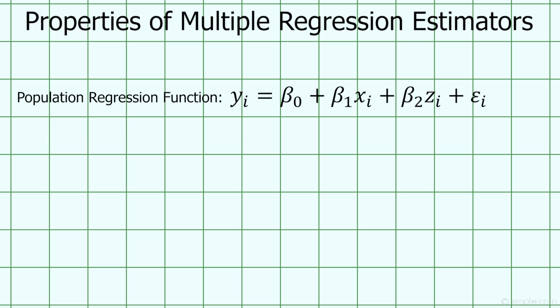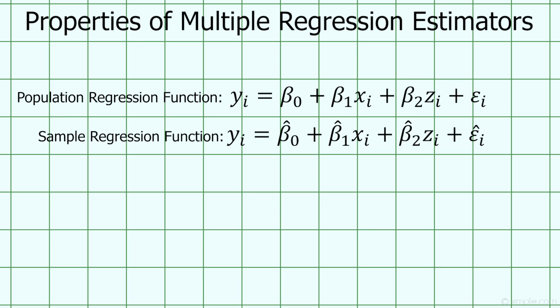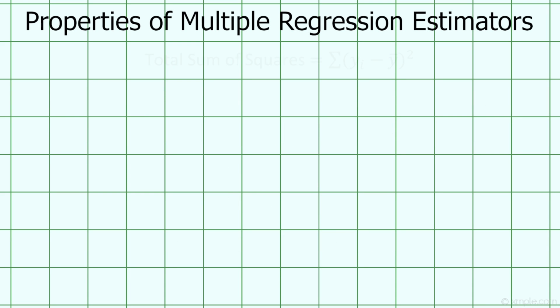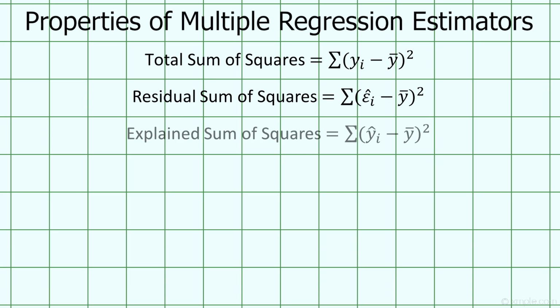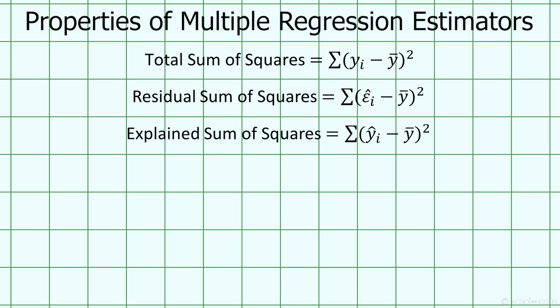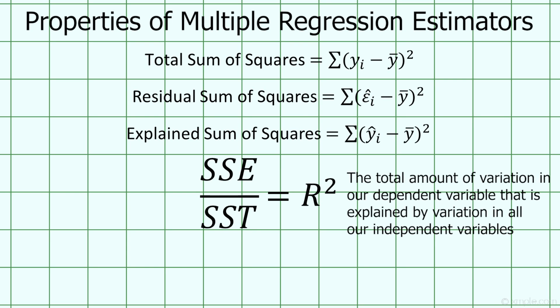Just like with bivariate regression, we can also show that the sample multiple regression slope is an unbiased estimator of the population multiple regression slope under the zero conditional mean assumption. The total, residual, and explained sum of squares also carry over from bivariate regression, and we can calculate the coefficient of determination, or r squared, in the same way. For multiple regression, we interpret the r squared as the proportion of variation in our dependent variable that is explained by variation in all our independent variables.